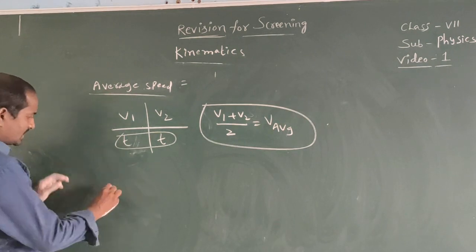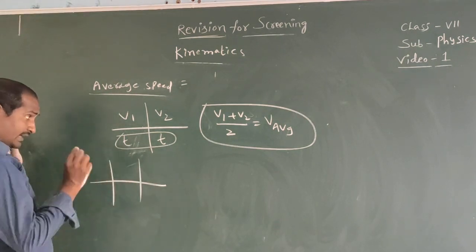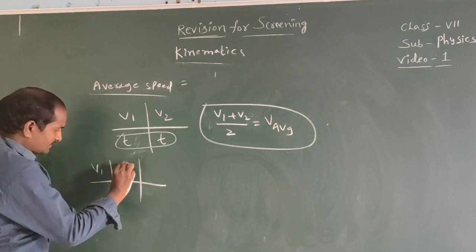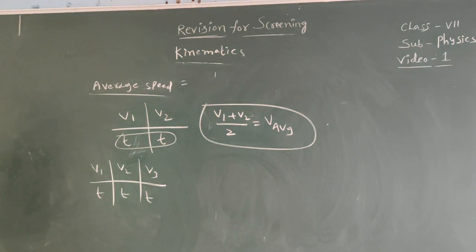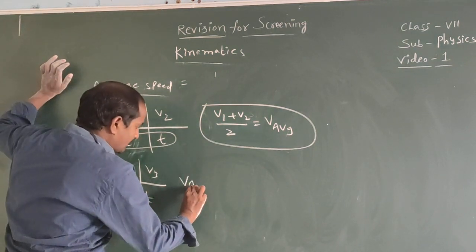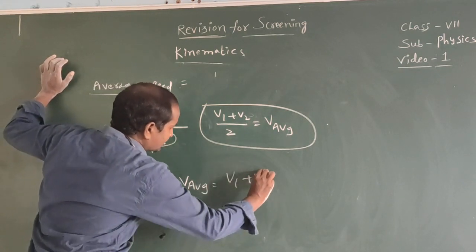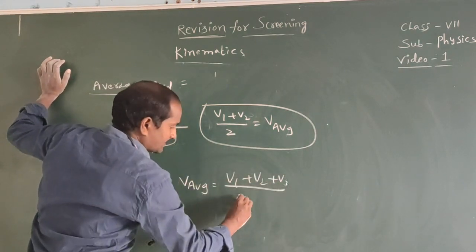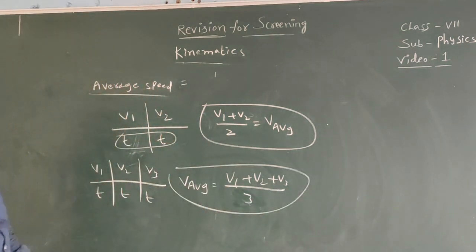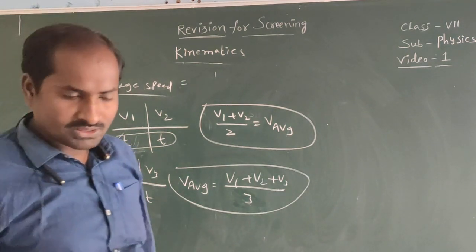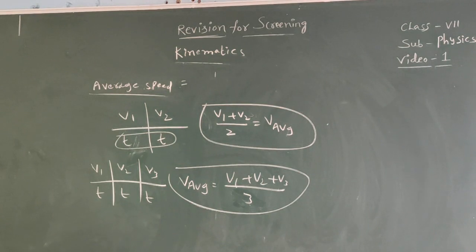If the body is moving with three different speeds, V1, V2, V3, in three equal intervals of time, then the average speed, V average, equals V1 plus V2 plus V3 by 3. It is the average speed. Okay, these are the formulas to find the average speed in different cases. Okay, thank you.